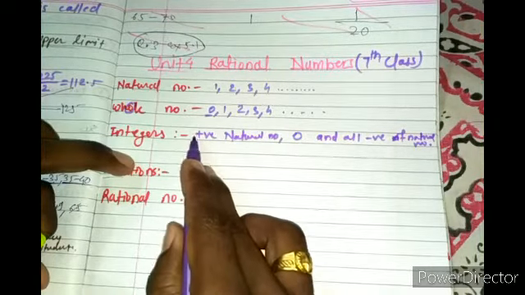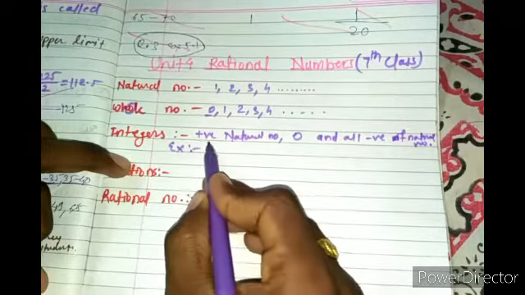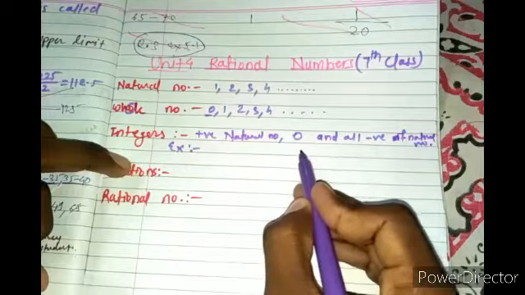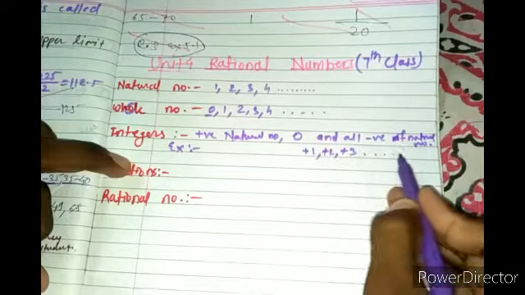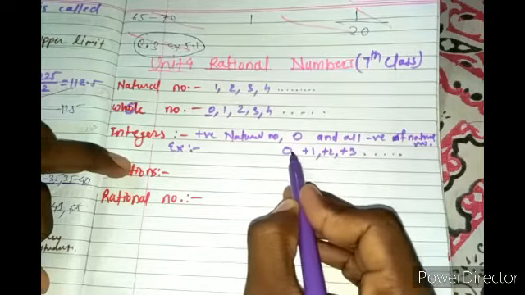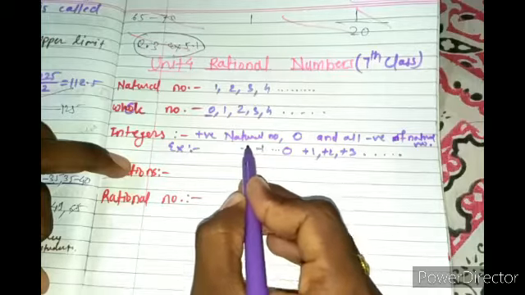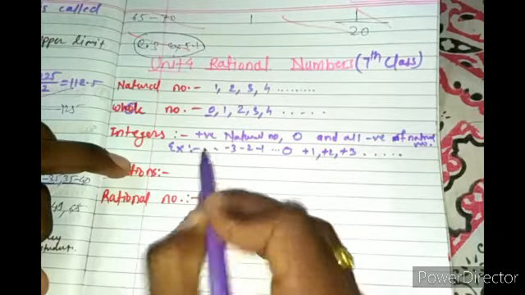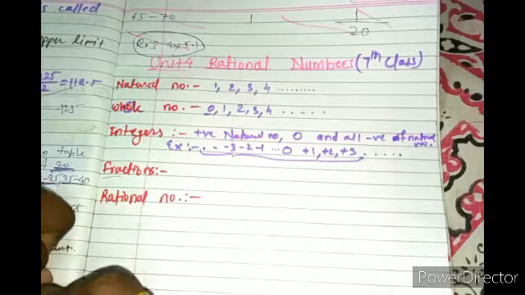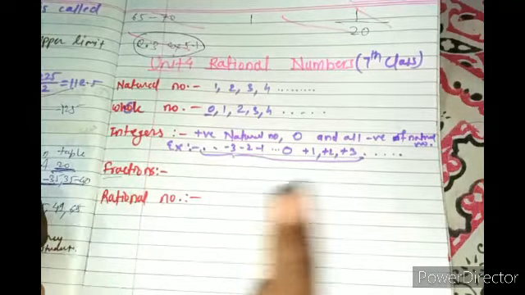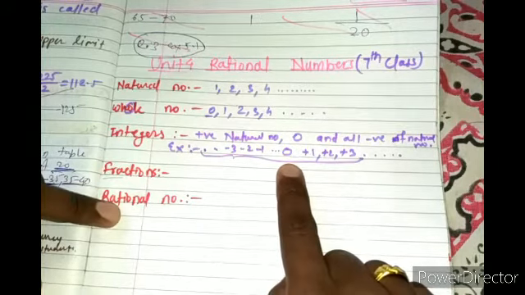The combination form is known as integers. Let's take the example of that. If I'm talking about the positives, I will take plus 1, plus 2, plus 3, and so on, and then 0 here, right? And what about the negative numbers? So minus 1, minus 2, minus 3, and so on. So all this group is known as integers, right? So an integer is a group of negative and positive numbers including 0, right?